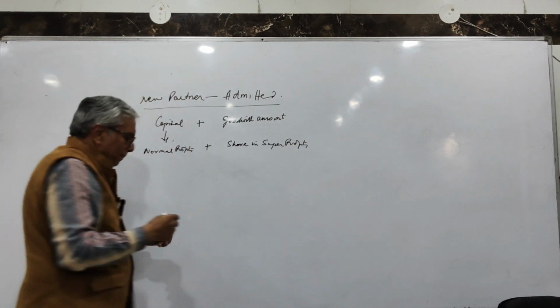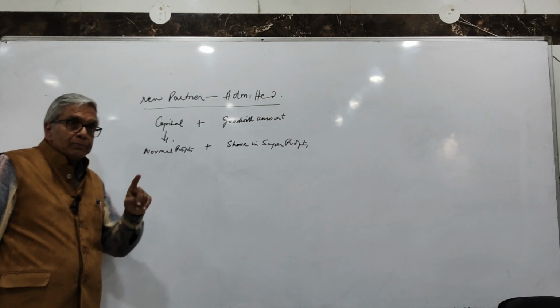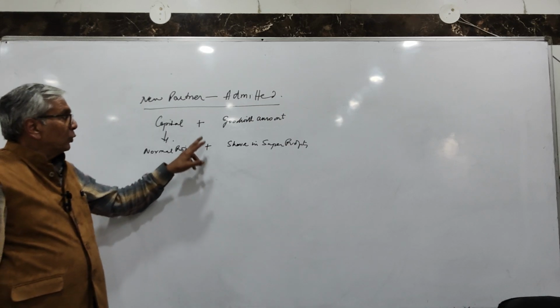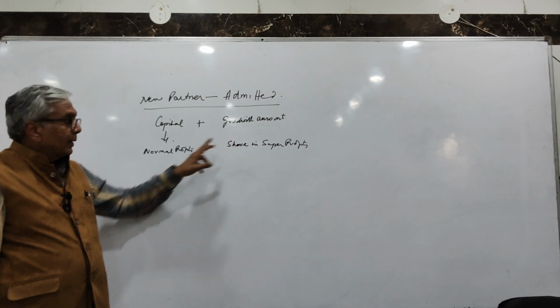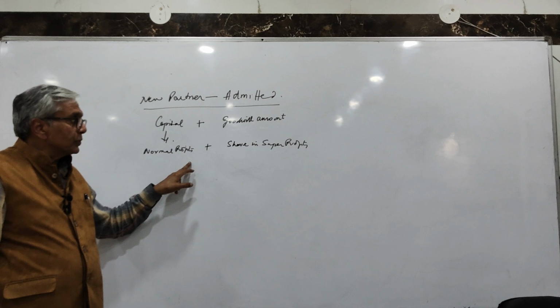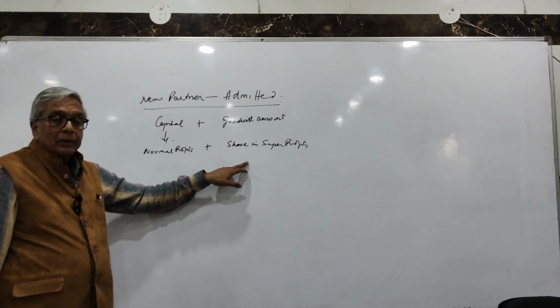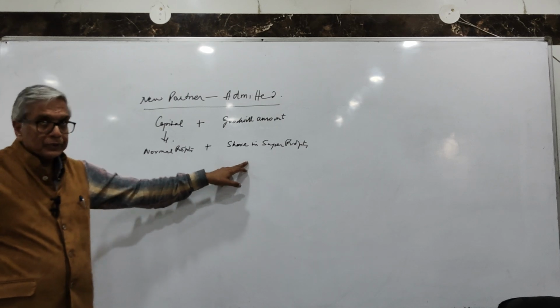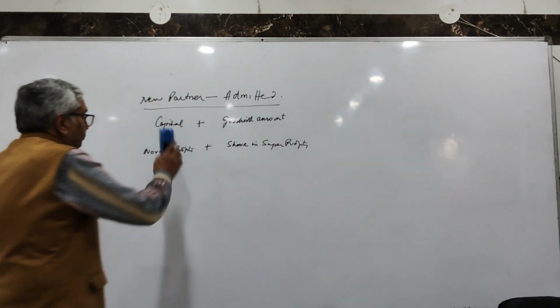So first of all, be very clear about this concept. A new partner, when comes into business, he has to bring two things, capital plus goodwill amount. Capital he brings for having a share in normal profits, and goodwill amount he brings for having a share in super profits. Clear? Now, there are various ways and means.